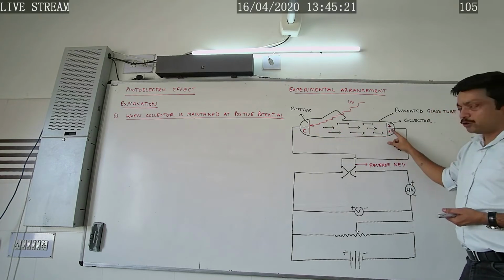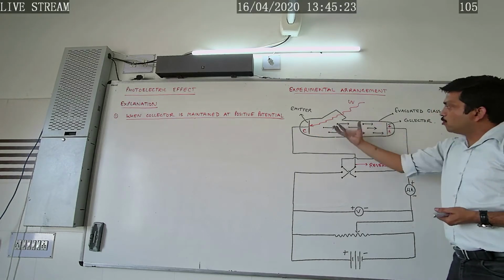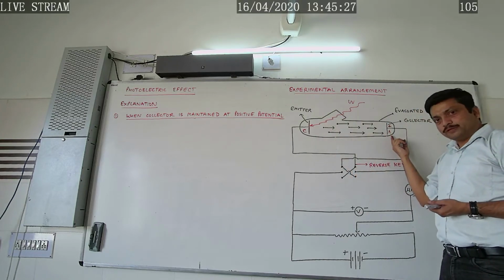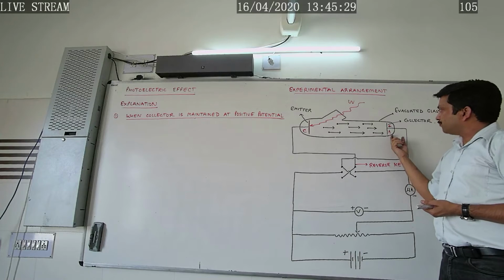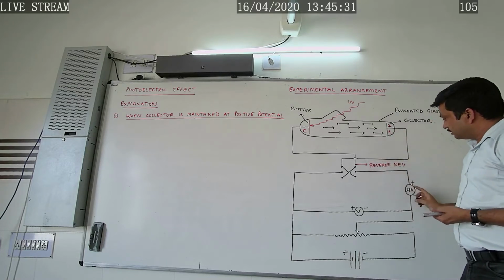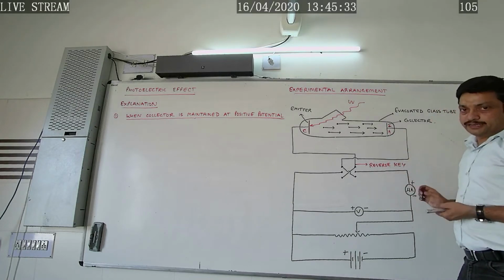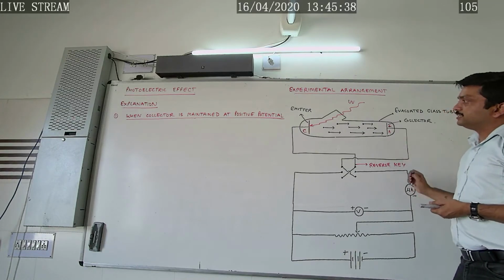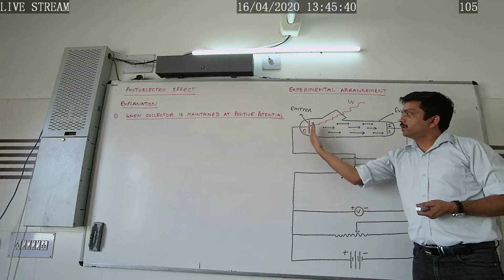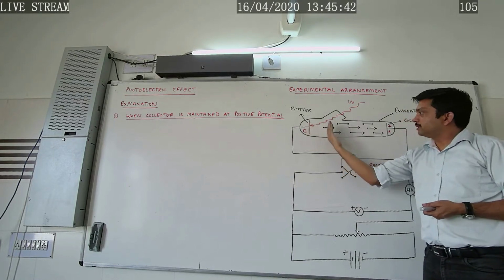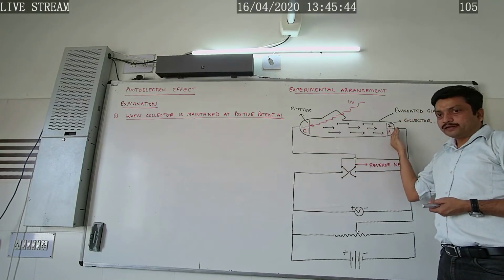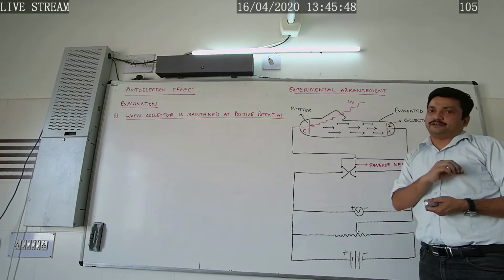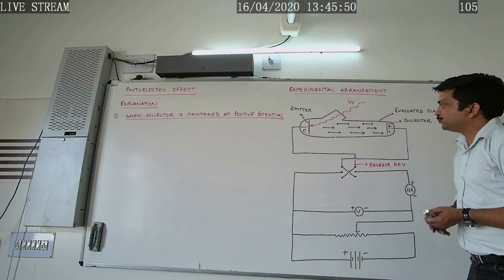Under the influence of the positive potential of the collector, more and more electrons will get attracted towards the collector, as a result of which the current in the circuit will rise. Okay, and a stage is reached when all of the electrons from the emitter reach the collector. That current is called the saturation current.